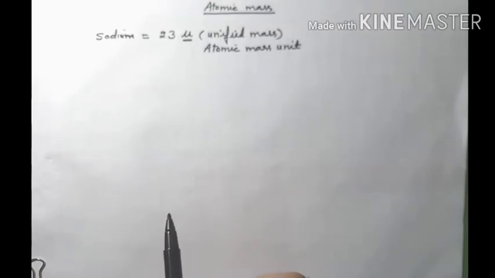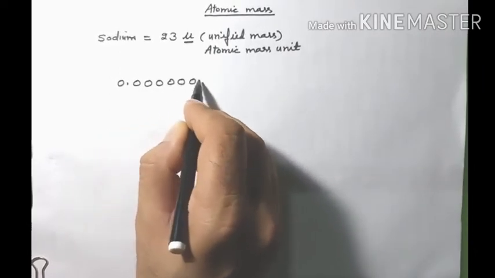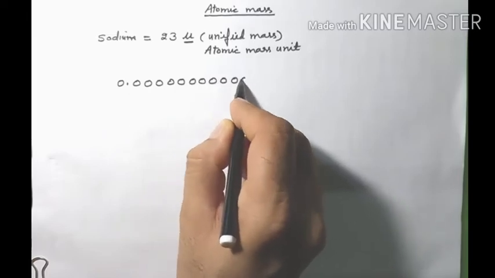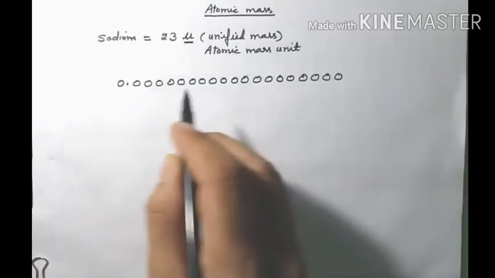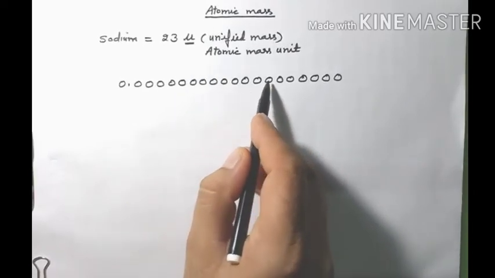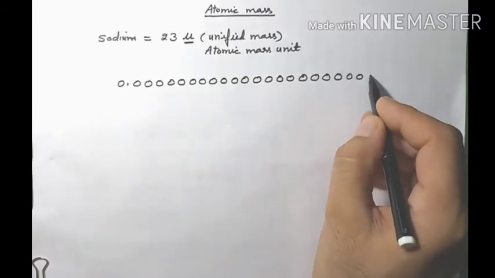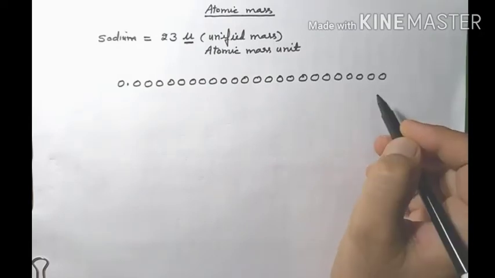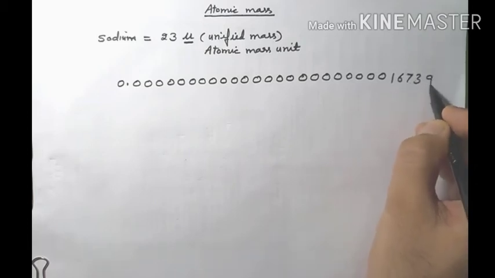Even if I tell you the actual mass of the hydrogen atom, it will be 0.000... and after 23 zeros, we write 1673 gram.